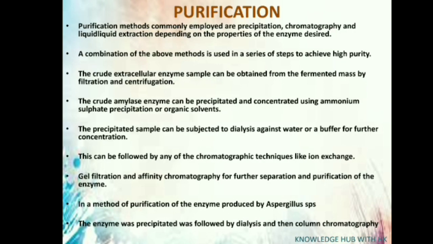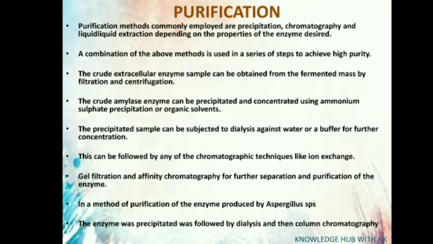Purification methods commonly employed are precipitation, chromatography, and liquid extraction, depending on the properties of the enzyme desired. A combination of the above methods is used in a series of steps to achieve high purity. The crude extracellular enzyme sample can be obtained from the fermented mass by filtration and centrifugation. The crude amylase enzyme can be precipitated and concentrated using ammonium sulfate or organic solvents.